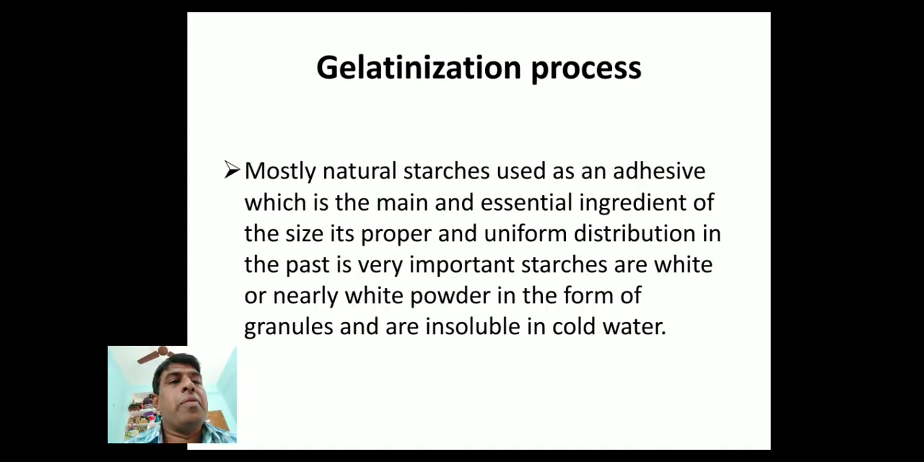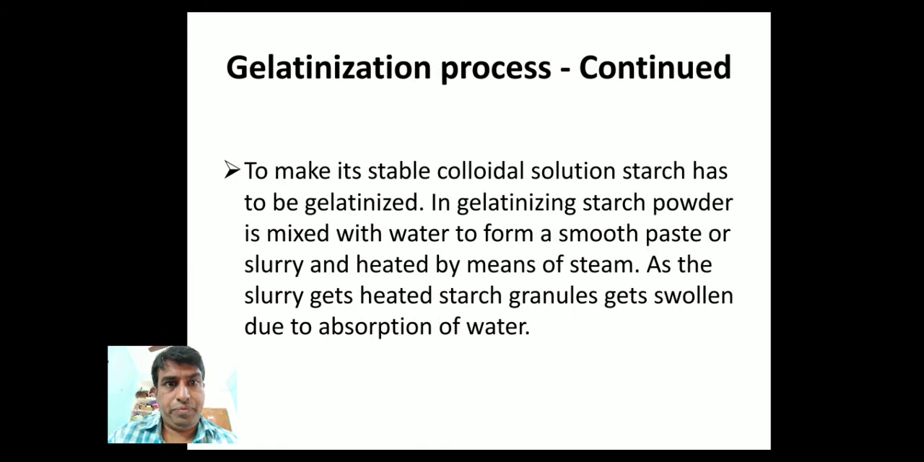Gelatinization process. Mostly natural starches are used as an adhesive, which is the main and essential ingredient of the size. Its proper and uniform distribution in the paste is very important. Starches are white or nearly white powder in the form of granules and are insoluble in cold water. To make its stable colloidal solution, starch has to be gelatinized.